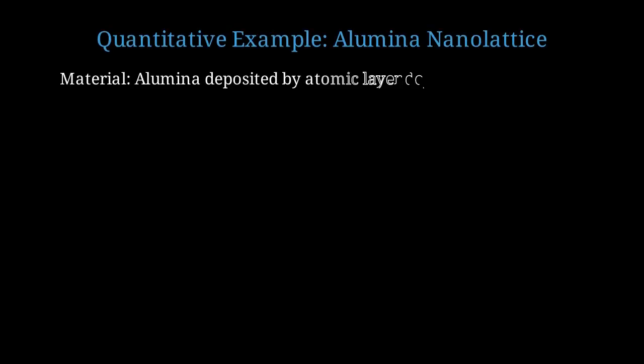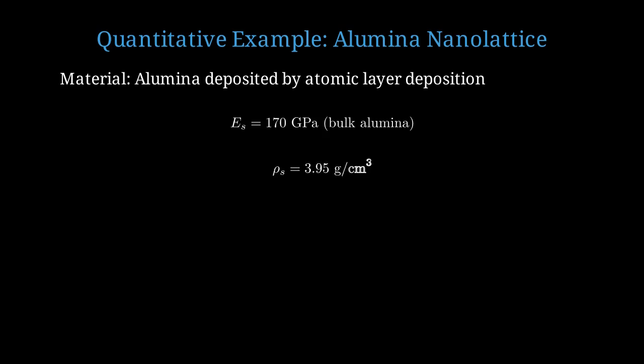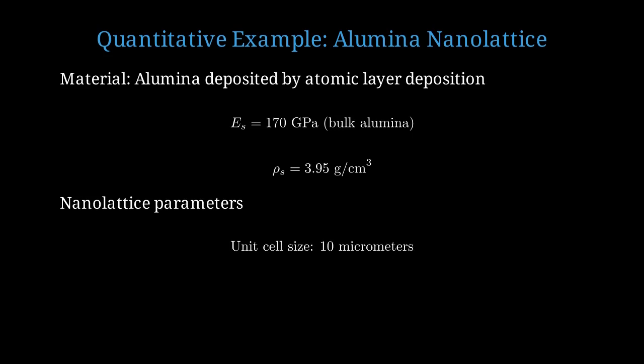Consider an alumina nanolattice fabricated by atomic layer deposition on a polymer template. Bulk polycrystalline alumina has a Young's modulus of about 170 gigapascals. The density of bulk alumina is 3.95 grams per cc. Now consider a nanolattice with the following parameters. The unit cell size is 10 micrometers. The strut diameter is 100 nanometers. The alumina shell thickness is 10 nanometers.